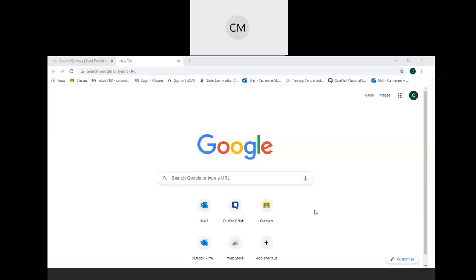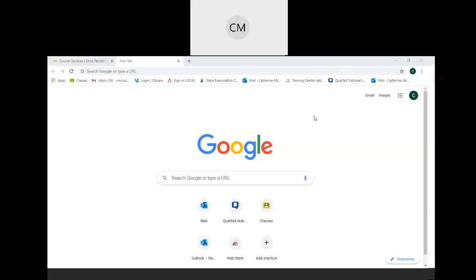Welcome everyone to the presentation on how to conduct some online research regarding Leaving Cert subjects. So we will look at two websites, Careers Portal and Qualifax, and how to research two main things you might want to look at, which would be your course content or your subject content, whether you would like it or not, and implications that it may have, whether you choose it or not, for what you do post Leaving Cert. So whether it would influence the college or course that you might want to do.